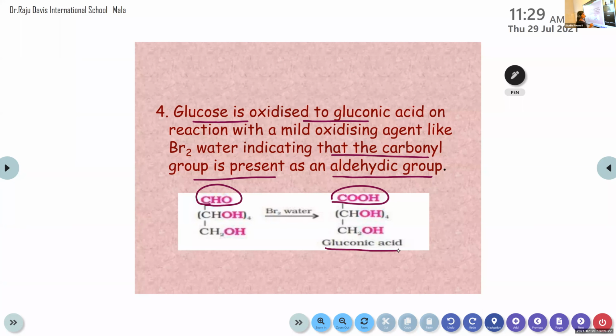Then it is converted to gluconic acid. The COOH indicates the presence of acid. It's the functional group of carboxylic acids. So instead of CHO, after this oxidation reaction, it is converted to COOH, that is gluconic acid. And this reaction confirms the presence of an aldehyde group in glucose.